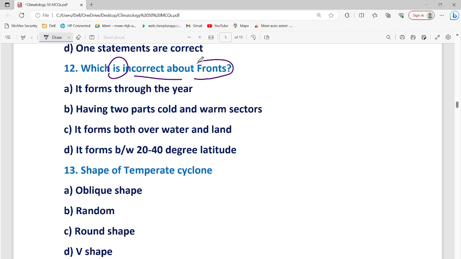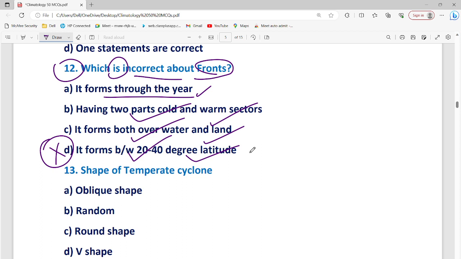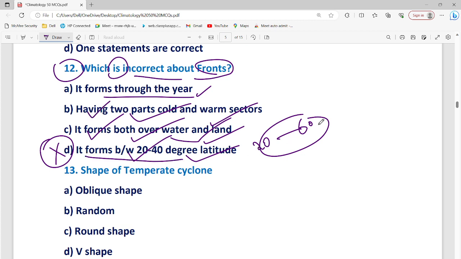Which is incorrect about the front, the meeting of the two air masses? Incorrect se koichi, it forms throughout the years. Incorrect se koichi, having two parts cold and warm, it forms both water and land, it forms between 20 to 40 degree latitudes. So this would be, color it 20 to 40? No, it would be from 20 to 60 degree latitudes. So it forms both on land and water, this is correct, the two parts. So obviously it would be most up to 60 degree latitude. Fronts are the meeting point of two different air masses, warm air mass and cold air mass.